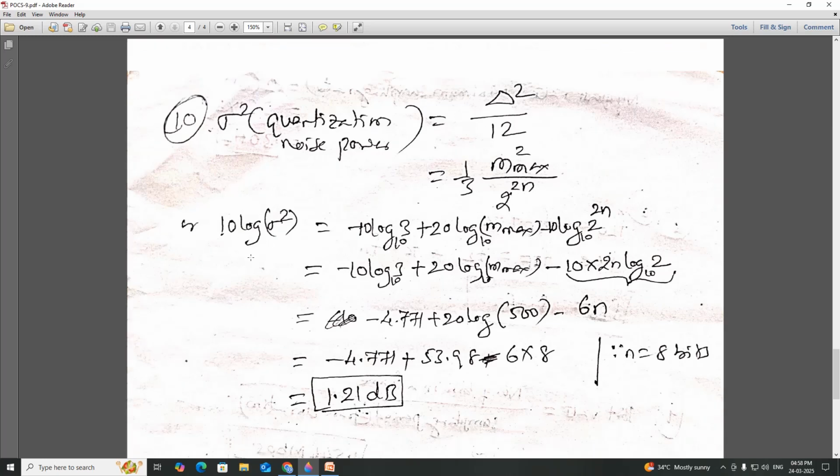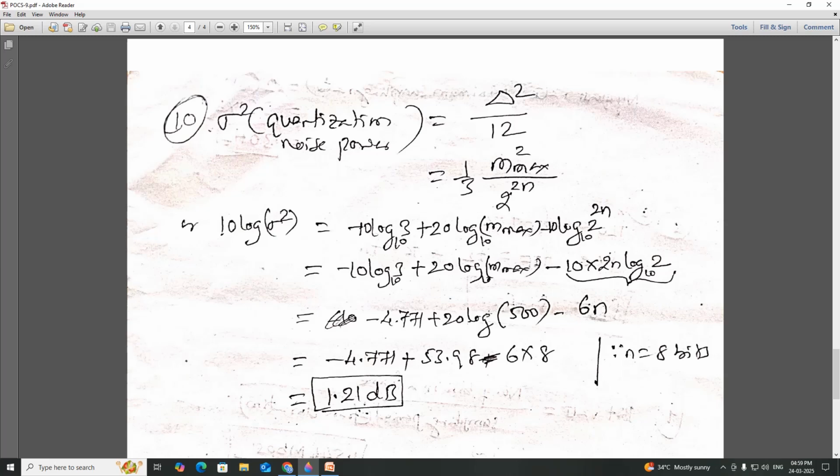In terms of log, take the logarithm on both sides and multiply by 10. Then this becomes minus 10 log 3, plus 20 log m max, minus 10 log 2 power 2n. And this can be written as minus 4.771, because log 3 is 0.477 multiplied by 10 gives 4.77.